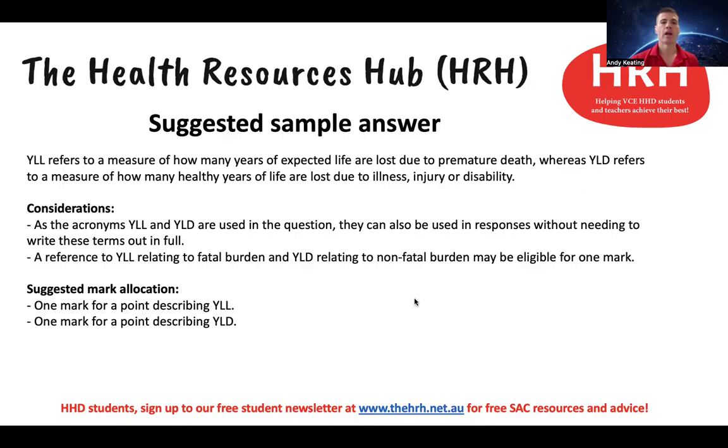So you can see there the mark allocation would just be a mark for describing each of those two different elements of the question. Note that it's probably good to use a term such as whereas in your answer when you're trying to make it clear how a couple of things that are mentioned in a question are different, just to demonstrate how you're distinguishing between those two elements of your response.